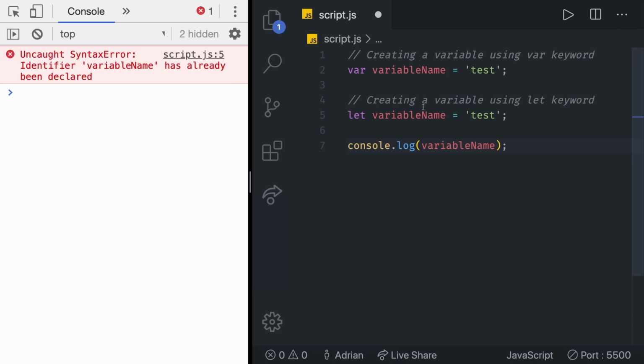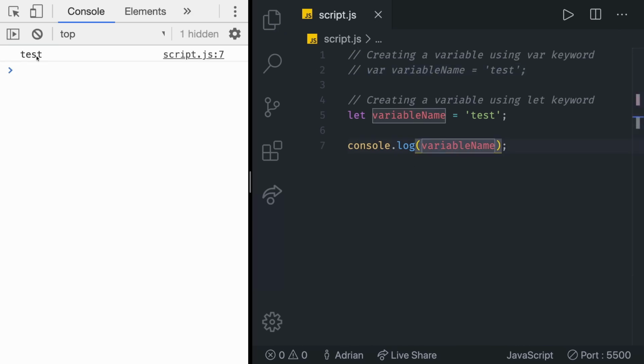In 99.9% of the cases, I'm just going to use single line comments. There's no need to use multi-line since we can just do Command /, which is basically making a multi-line comment using just the /. So that's it. That Command / or Control / keystroke is really important. You'll remember to use it often. So now, since we got an error, I'm just going to comment this out. That's it. Now you can see we get test.